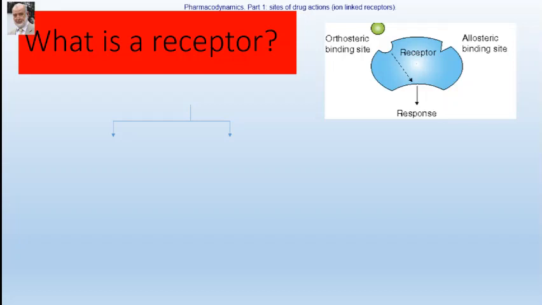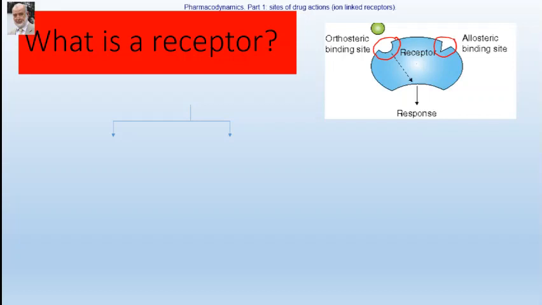The most famous are the plasma membrane receptors, which are present on the plasma membrane of cells. Usually, receptors have different binding sites. This binding site will allow certain drugs to bind to these receptors.